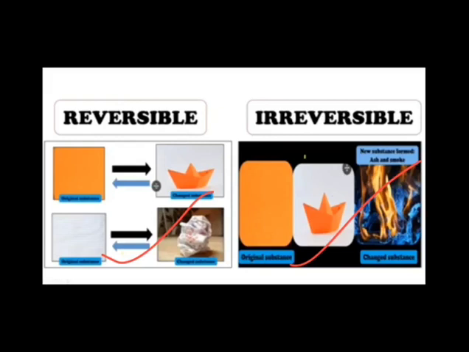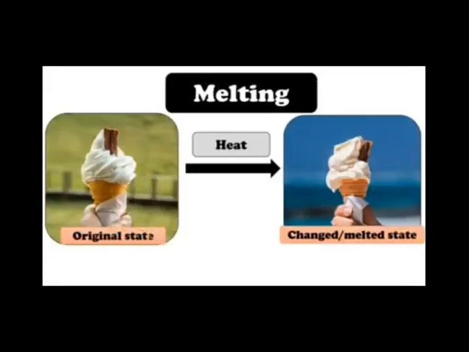Now we will take some examples of reversible and irreversible changes and you have to tell me whether the change is reversible or irreversible. Okay, so let's take a look at our first example and you have to tell me whether the change is reversible or irreversible. Okay, so on a hot summer day my ice cream has started melting.